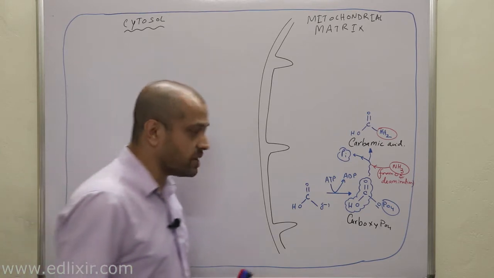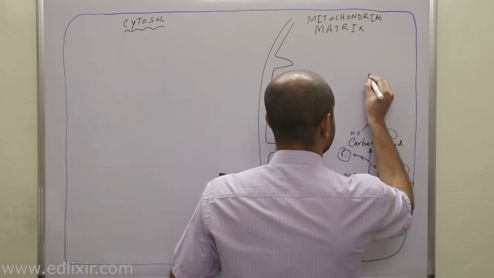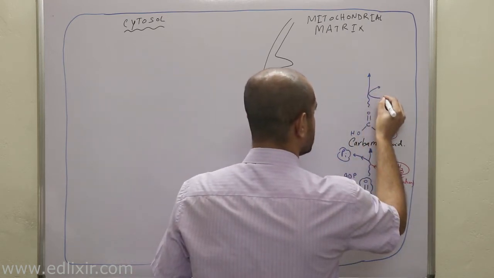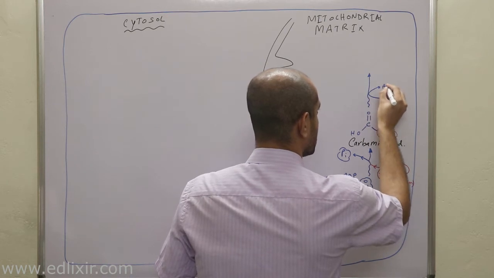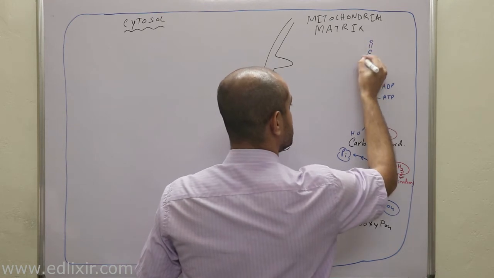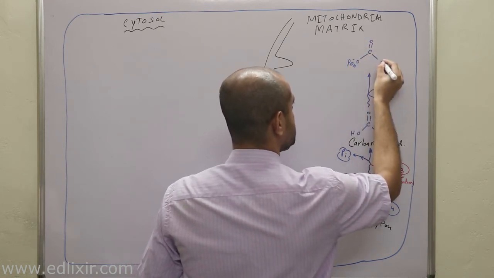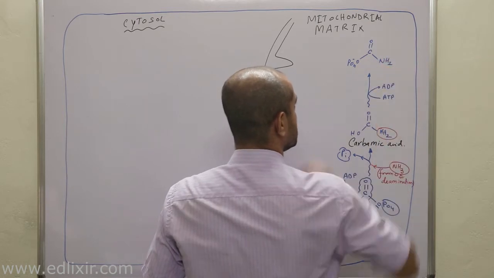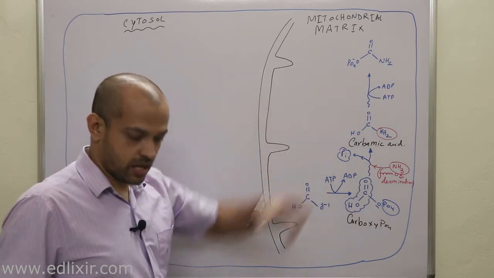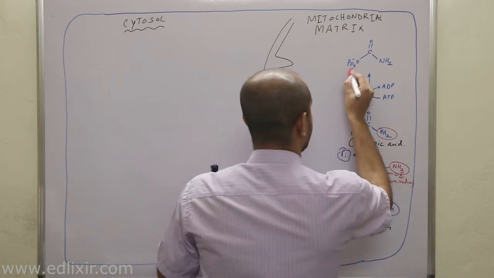this carbamic acid will be phosphorylated. Now listen with all your attention. This carbamic acid will be phosphorylated. So this is actually the main compound, which is called carbamoyl phosphate.